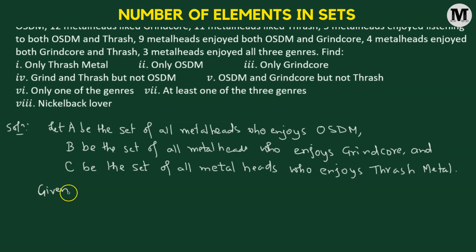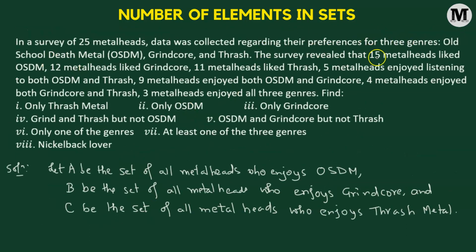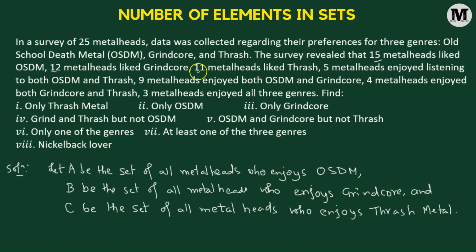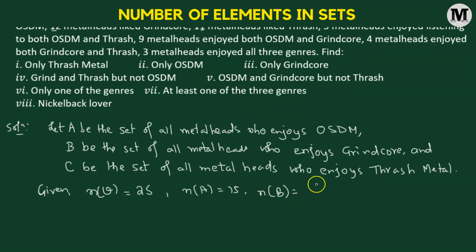So here we have a total surveyed of 25 metalheads. If U is the universal set, then N of U represents the number of surveyed individuals, so that will be 25 in number. Then we have 15 metalheads who like OSDM, so N of A is 15. Then the number of individuals who like grindcore, so that's 12 in number, N of B. And we have 11 who like thrash metal, N of C.